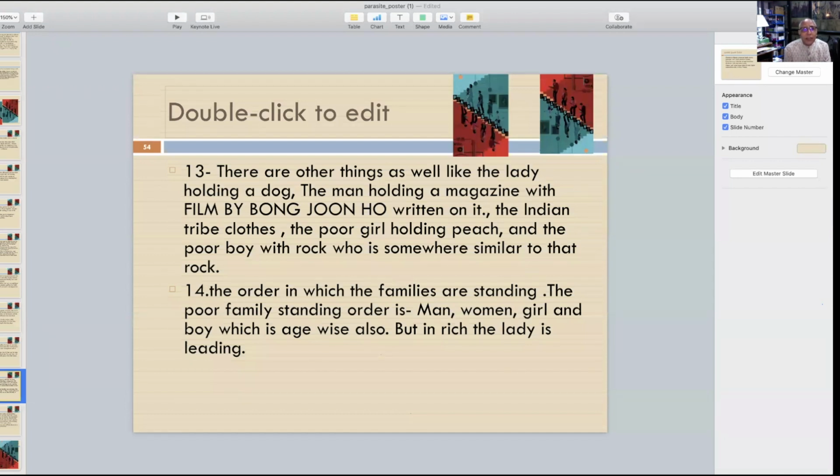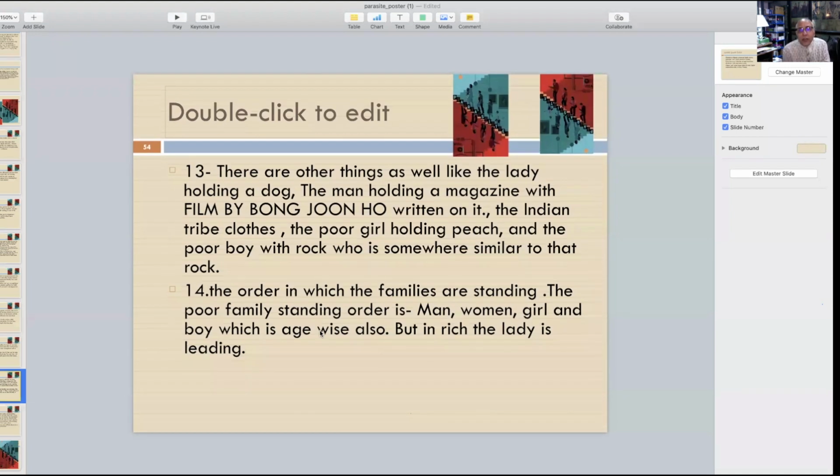The man holding a magazine with a film by Bong Joon-ho written on it. If you zoom into the painting, the Indian tribe clothes, that Anglo-Indian thing they become in the end. These people are at the birthday party of that boy. And the poor girl holding a peach, because peach is a very important element in the film. And the poor boy with the rock, because in the film also his friend gave him a rock, which is a symbol of luck and things like that. But here he has used these elements in the poster.